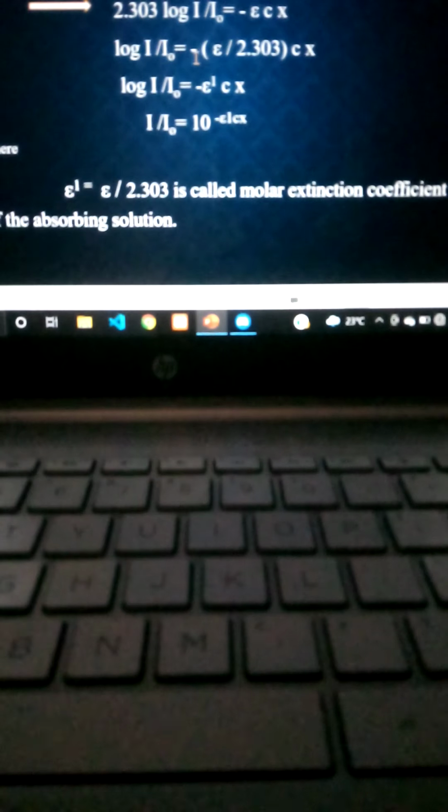Here, on rearranging equation 7, you will get the new equation: log I by I naught is equal to minus epsilon divided by 2.303 into c into x.